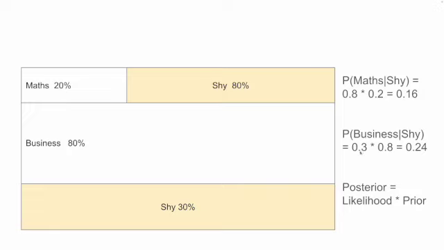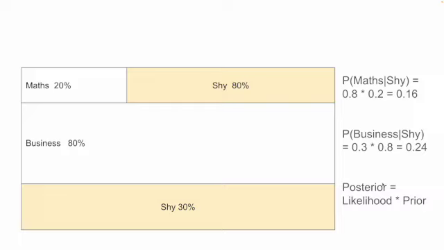And similarly, you take 0.3 and multiply it with 0.8 and you get 0.24. This is the probability of the person being maths, given that we have evidence that the person was shy. Similarly, the probability of the person being from the business side, given that we found the person to be shy. And here we see that the number becomes tilted in favor of business.